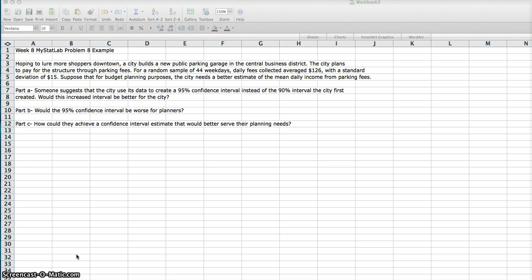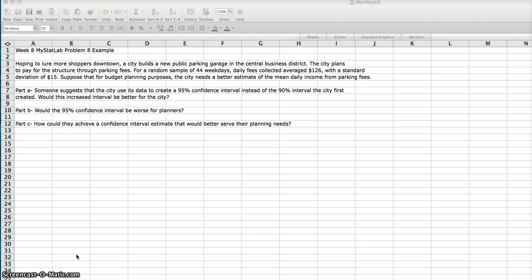And then part C, how could they achieve a confidence interval estimate that would better serve their planning needs? Well, probably in this case, the best thing to do would be to have a larger sample size. We may be more confident about our values and that they fall within the limits that we're looking for if we have a better sample size.